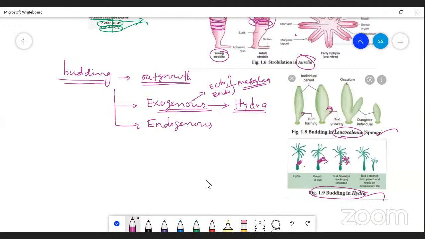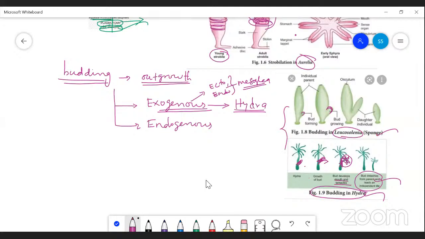At the tip, small tentacles appear. The area is called the hypostome area. Around the hypostome, the tentacles form, and when the young one is fully mature, this bud detaches after developing a mouth and tentacles, and leads an independent life.